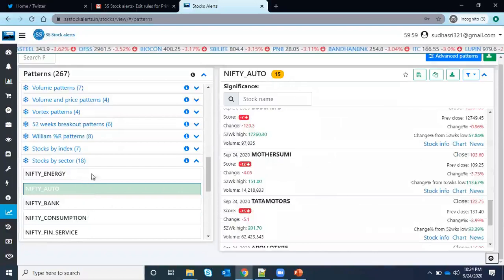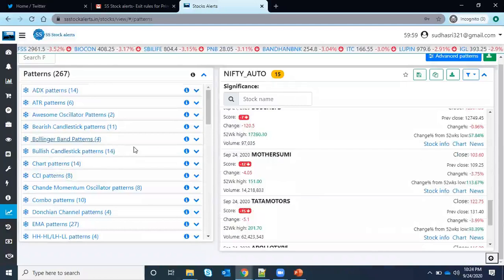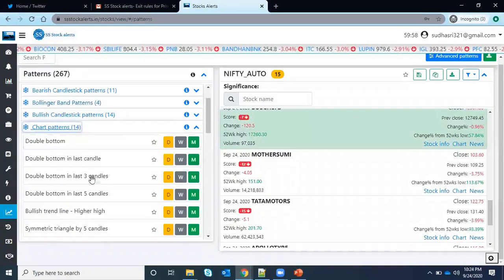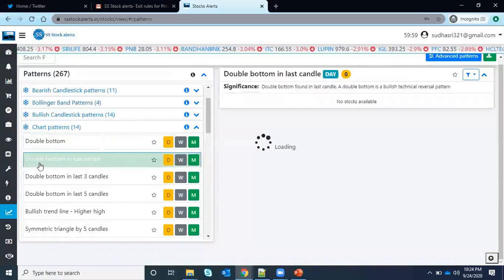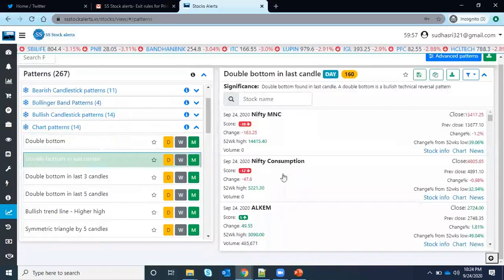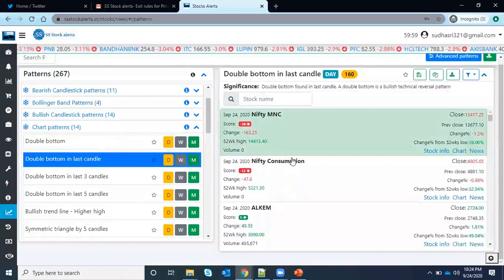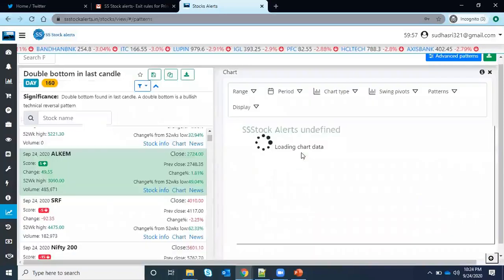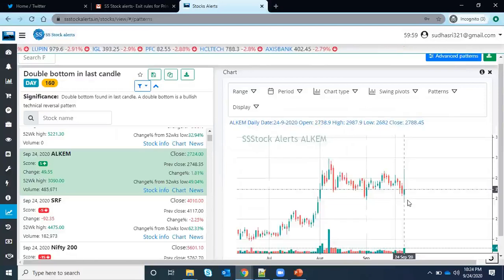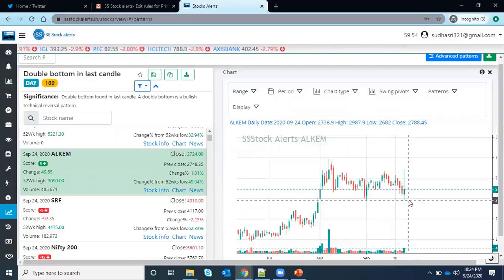And I think the others are charting patterns. Suppose you want to go with the double bottom, like I want to see the double bottom in the last candle for only day. So just ignore the indexes. I want to see Alchem. So just select here, I selected Alchem, whether I want to see whether this is a double bottom or not. You can check it in the chart on the right side. Okay, so this is here. If you see, these two are a double bottom.